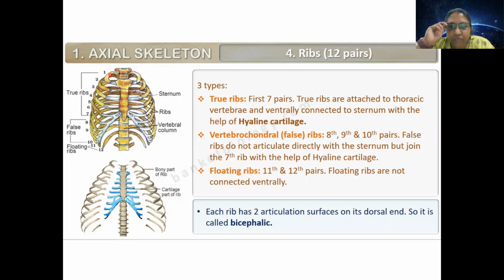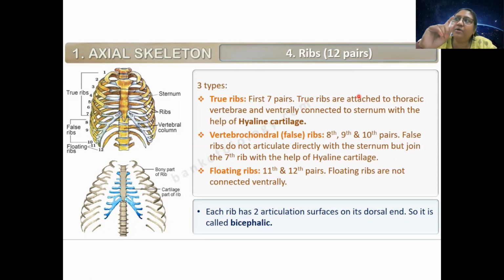So now, these ribs are classified into 3 types. First 7 pairs, that means 7 on the left side, 7 on the right side, they are called true ribs. Why? Because from the back side, they are connected to the thoracic vertebra, and at the front side, they are connected to the sternum. And what is connecting them? There should not be any bone. They are connected by hyaline cartilage, because cartilage gives flexibility.